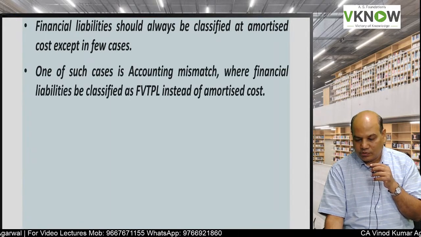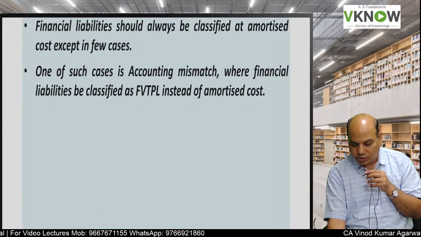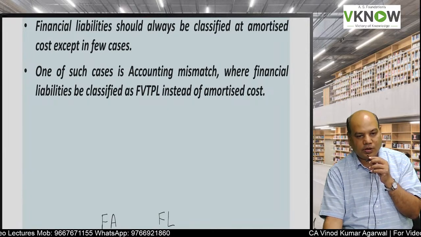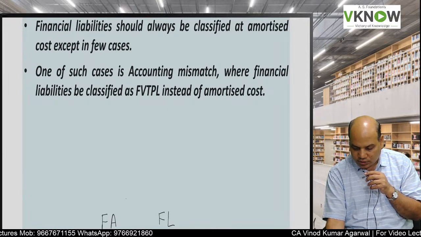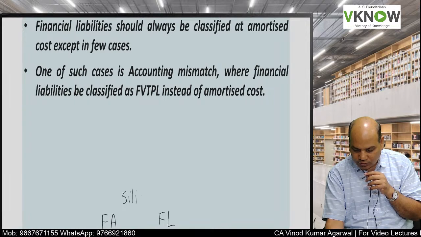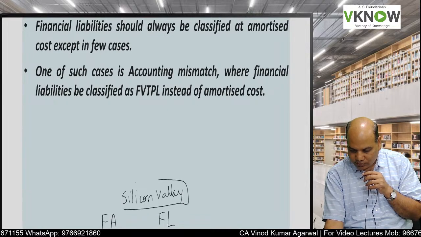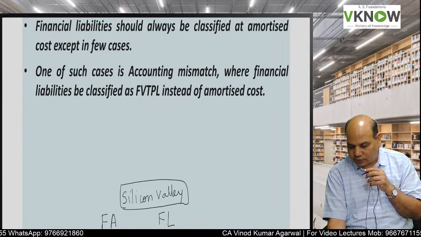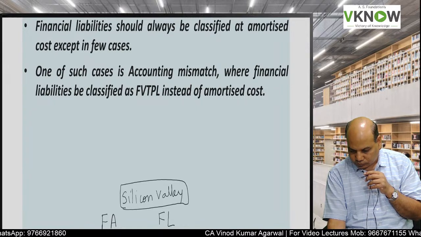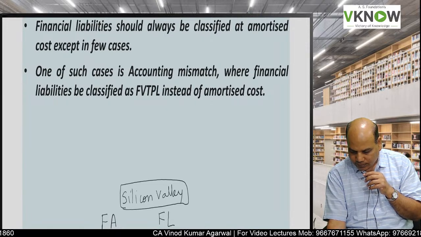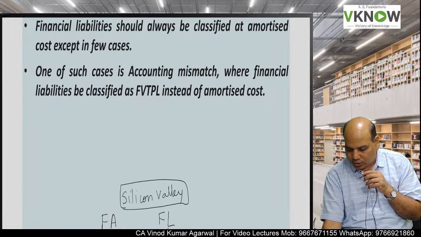Next is accounting mismatch. Accounting mismatch means you have a financial asset and a financial liability. Suppose there is a company called Silicon Valley. It has financial assets which are, suppose, based on a floating rate, and it has a financial liability where the interest rate is fixed.